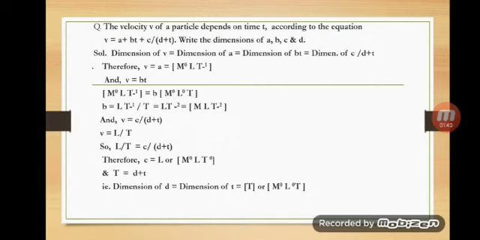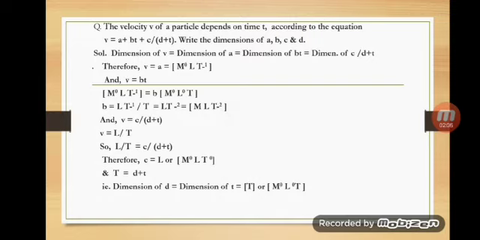Now, the dimension of v is equal to the dimension of Bt. We substitute the respective dimensions of v and t in the equation. We get [M⁰LT⁻¹] = B [M⁰L⁰T], where [M⁰L⁰T] is the dimension of t. On solving this, we get B = [MLT⁻²].